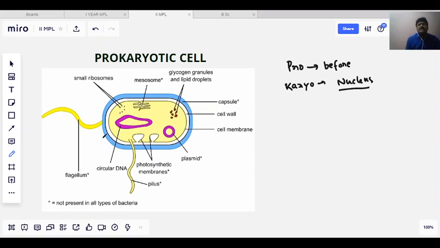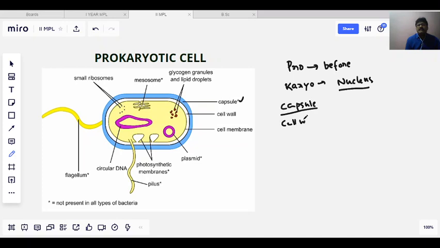I will explain in a diagrammatic manner. You can see that the outermost layer of the prokaryotic cell is known as the capsule. It protects the cell of that particular organism. The next one is the cell wall.